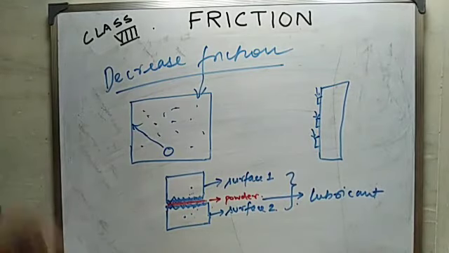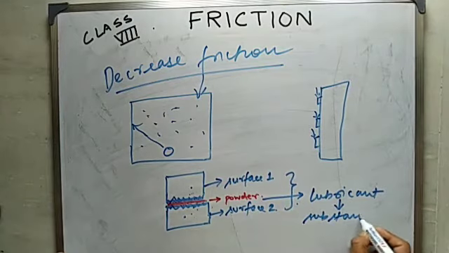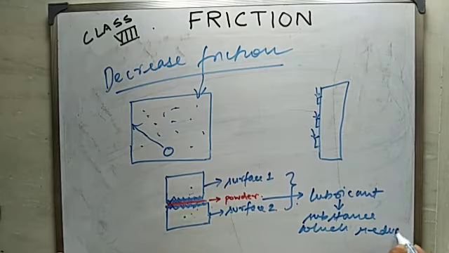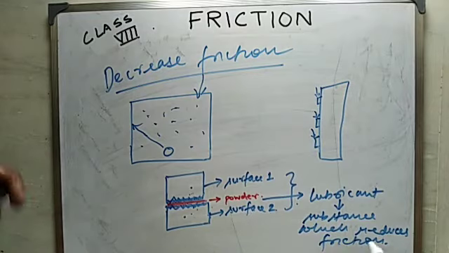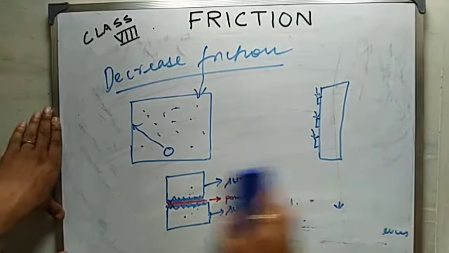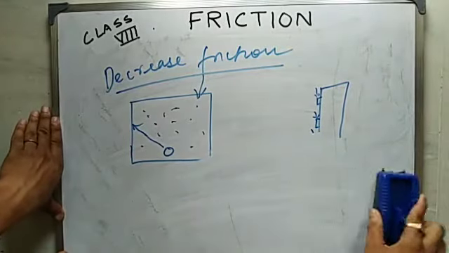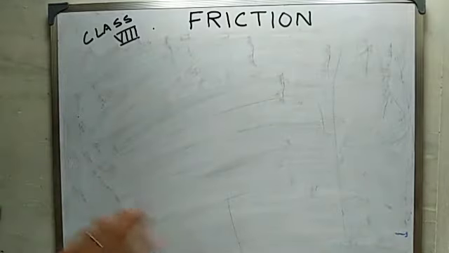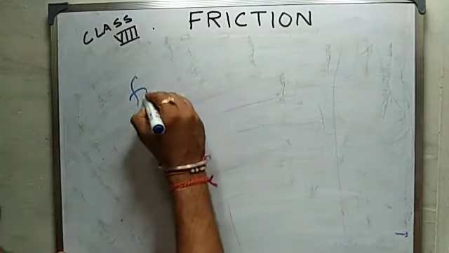And what is lubricant? Lubricant is a substance which reduces friction. Remember this thing. Then there might be one question arising in your mind: can we reduce friction to zero? Can friction be zero?